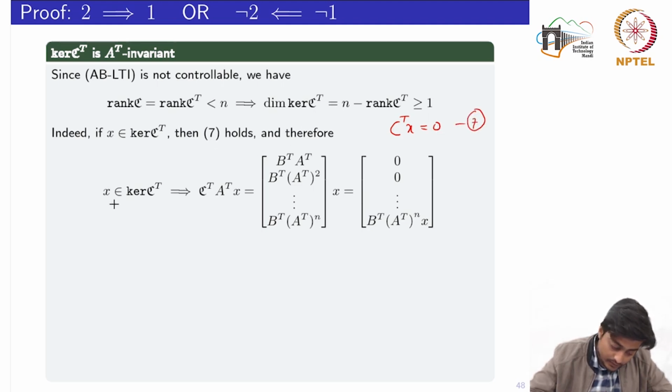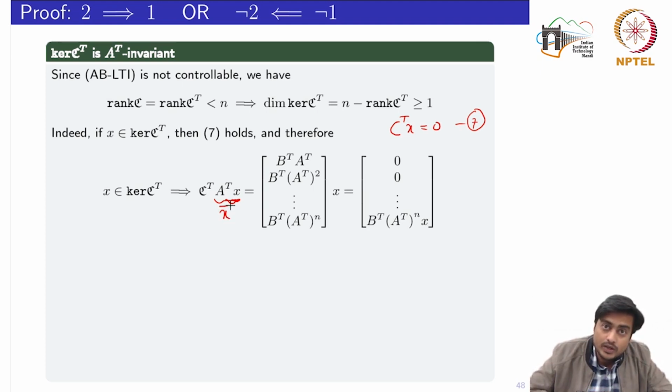And therefore, let's denote this vector by x bar.